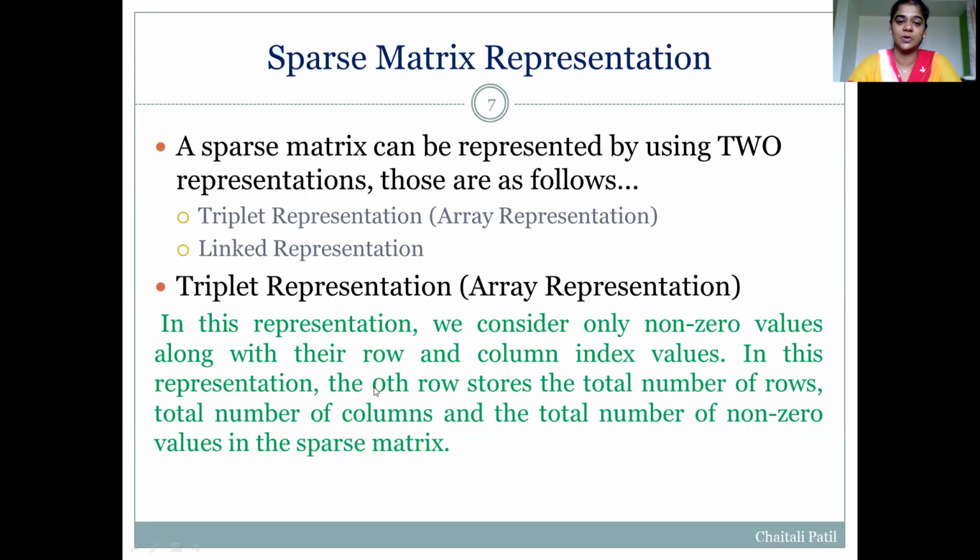In this video, our focus will be on sparse matrix representation by using a triplet. As I said, in triplet representation, we store only non-zero value elements. How that works, we'll see.